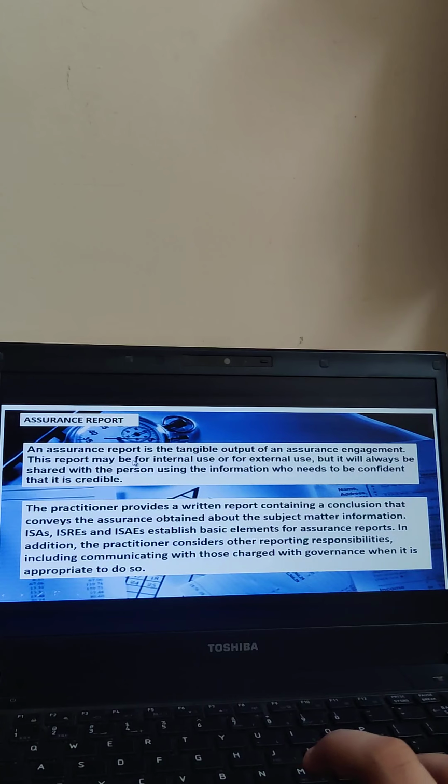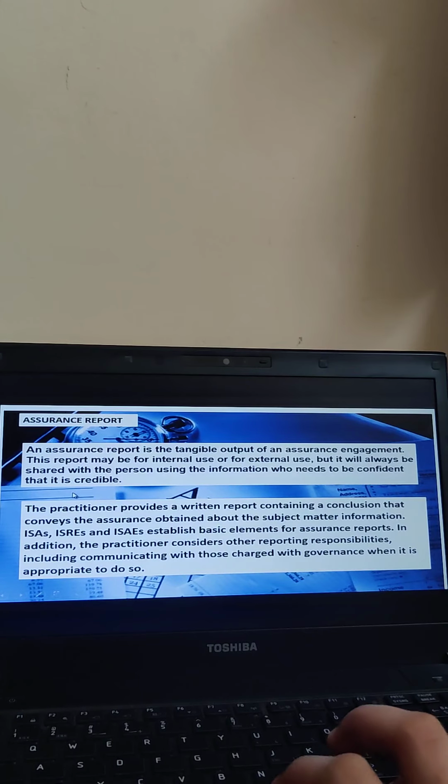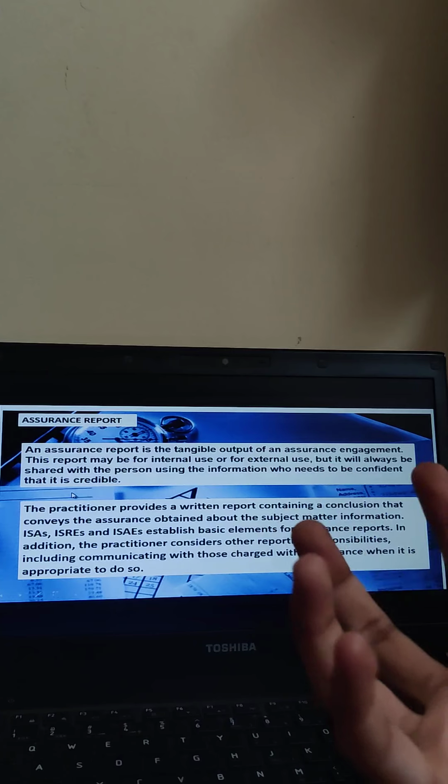So this report may be for internal use or external use. It could be for internal use, for company use, or for external use, that is shareholders, the general public or the government. But it will also always be shared with the person using the information, who needs to be confident that it is credible.